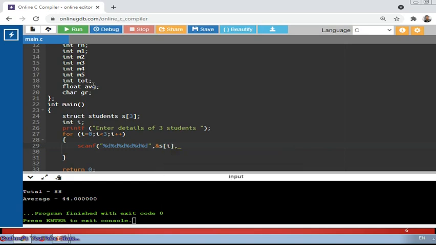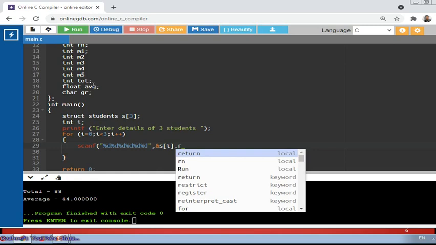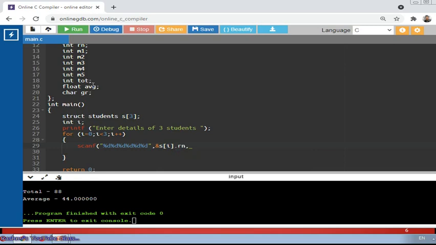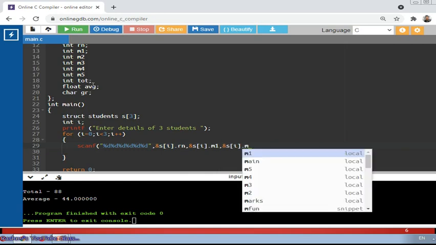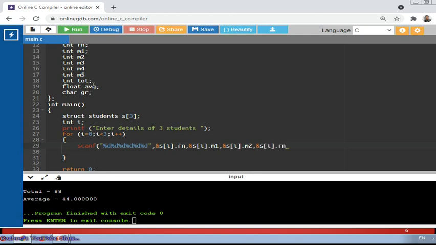s of i, dot, roll number, that is RN. I can specify the same way. I can copy this for the rest of the subjects, like s of i dot m1, comma, s of i dot m2, comma, s of i dot m3, comma.